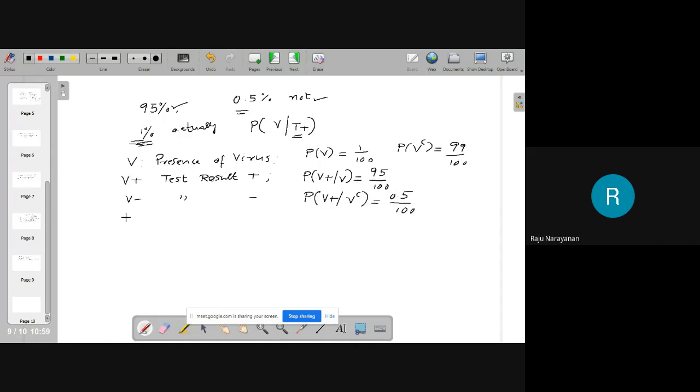Now, what is the question? What is the probability that actually there is virus in my body, given that the test says that there is virus in the body?